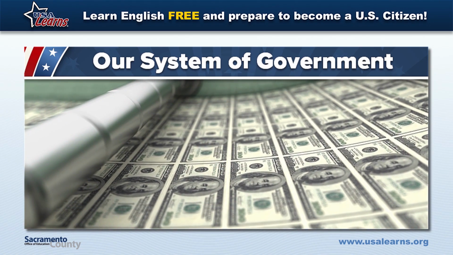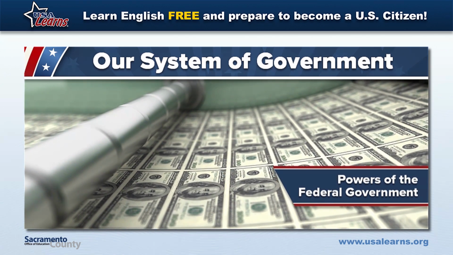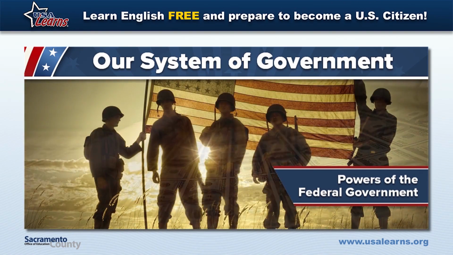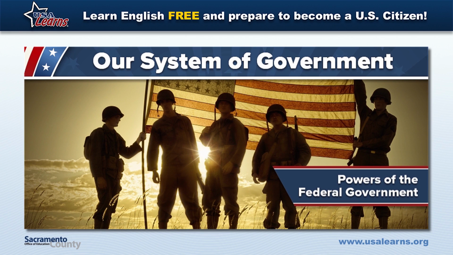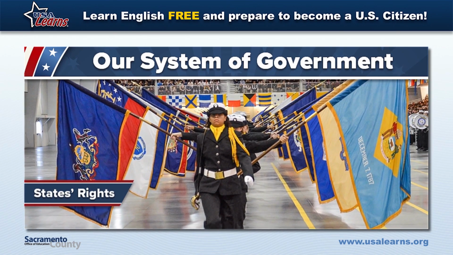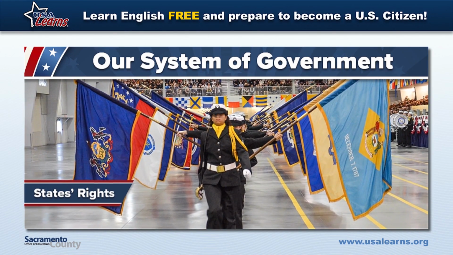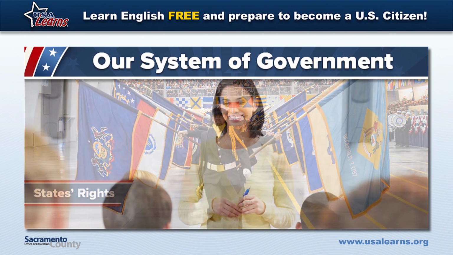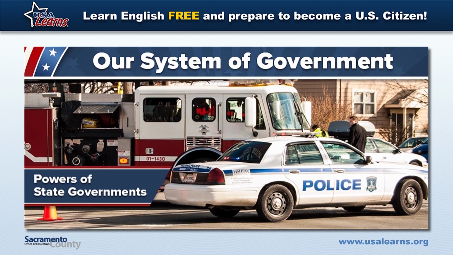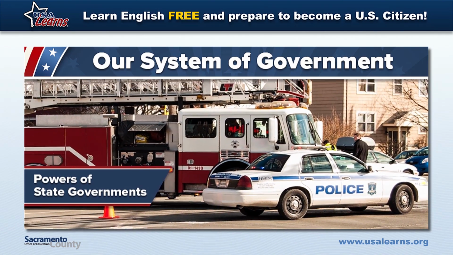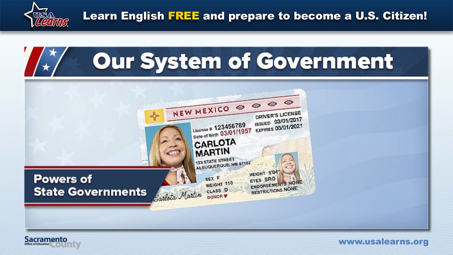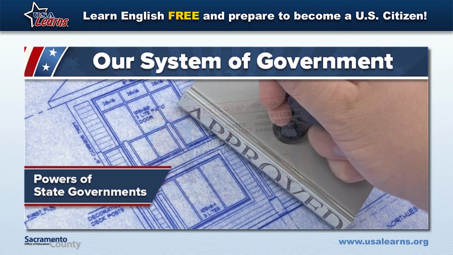The Constitution lists the powers of the federal government. The federal government has the power to print money. It can also declare war, create an army, and make treaties. States' rights were very important to the Founding Fathers, so state governments also have the power to do many things. States provide schooling and education. State and local governments provide protection and safety through police and fire departments. States also give driver's licenses and approve zoning and land use.